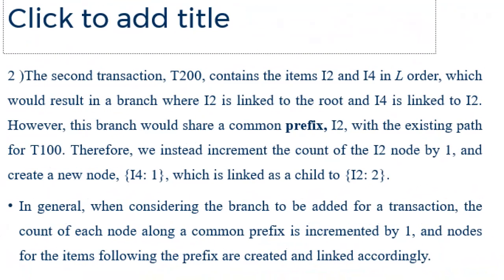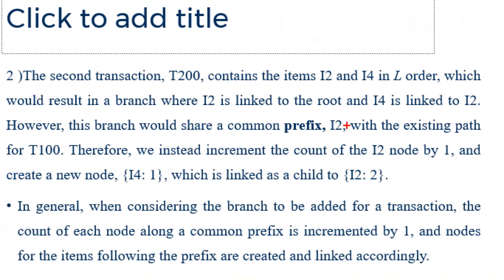The second transaction contains I2 and I4 in L order. The branch I2 is linked to the root, and I4 is linked to I2. However, the prefix I2 is shared with the existing path of T100. Therefore, we instead increment the count of I2 by 1, so I2 becomes 2, and the new node I4 has a count of 1. In this way, we attach it. In general, when considering the branch to be added for a transaction, the count of each node in a common prefix is incremented by 1. For example, if I have a node here and I attach a child here, the count is incremented by 1.